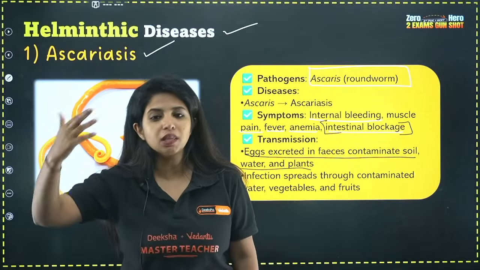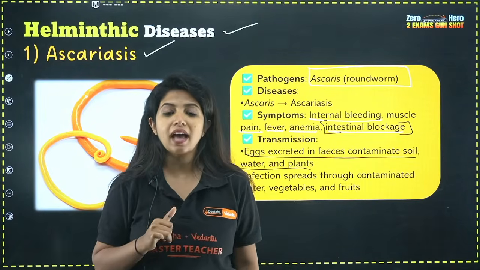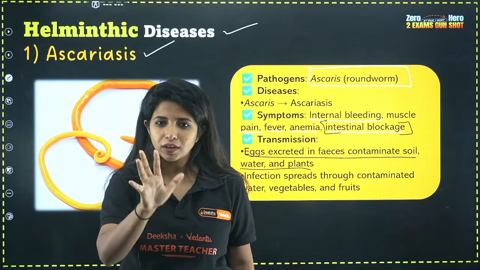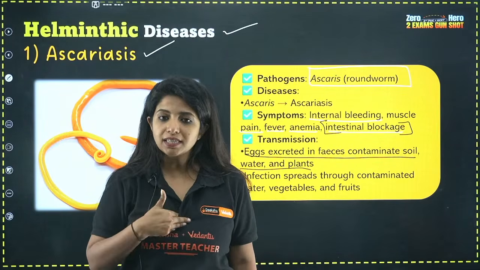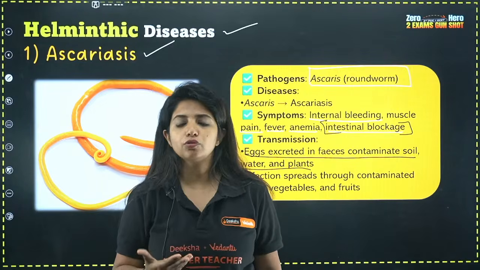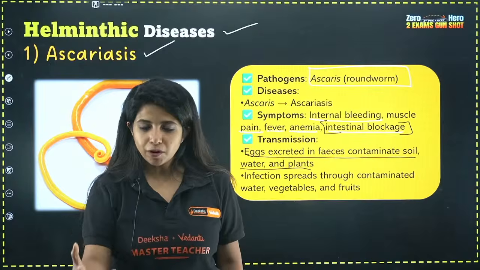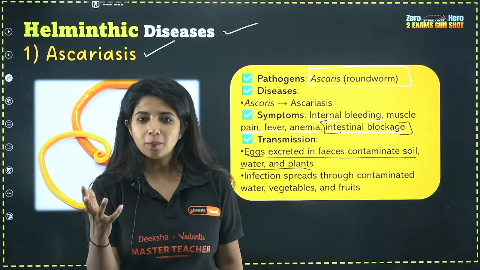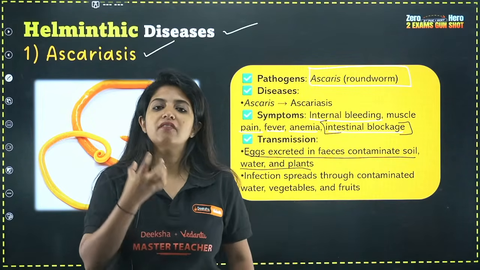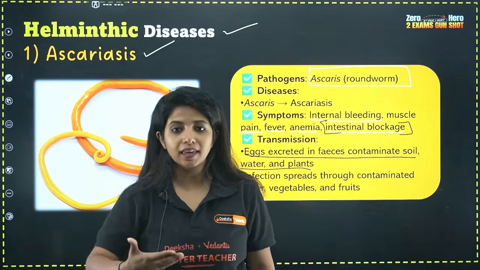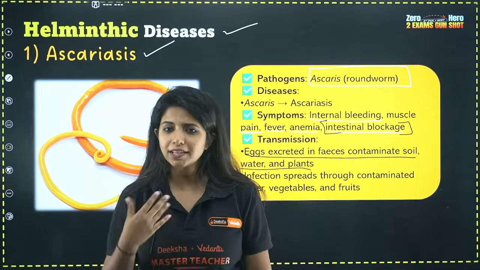Now, suppose we drink the water without boiling it, we have the egg now. We are taking in the egg inside. These eggs are microscopic, we cannot clearly see them. So they are taken inside our body, and in our body, again, they are going to grow. Similarly, if we are not washing the plant products or fruits properly, on top of it you would have these contaminated eggs. And when we ingest it, it goes into our body and again grows bigger. That is how it happens.